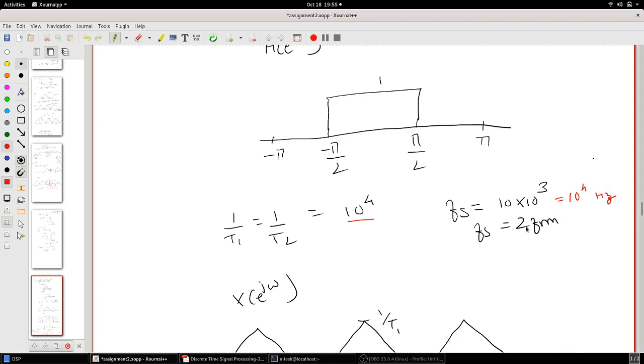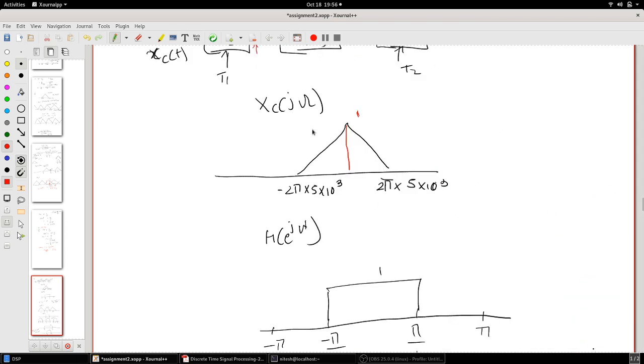If you look closely at this x_c(jω), it has an ω_m, which is 2π times 5 times 10^3, where f_m is 5 times 10^3.